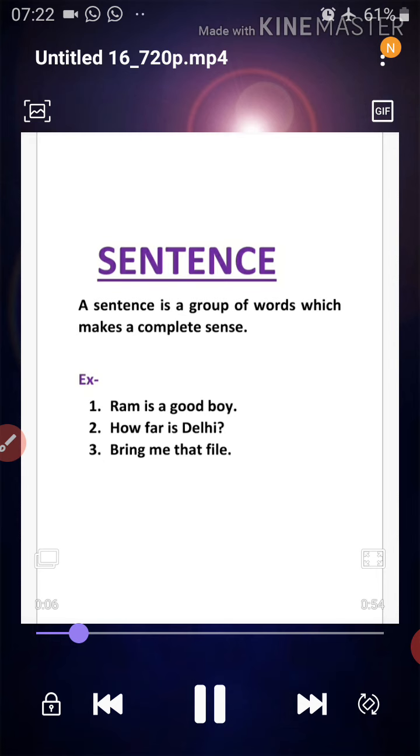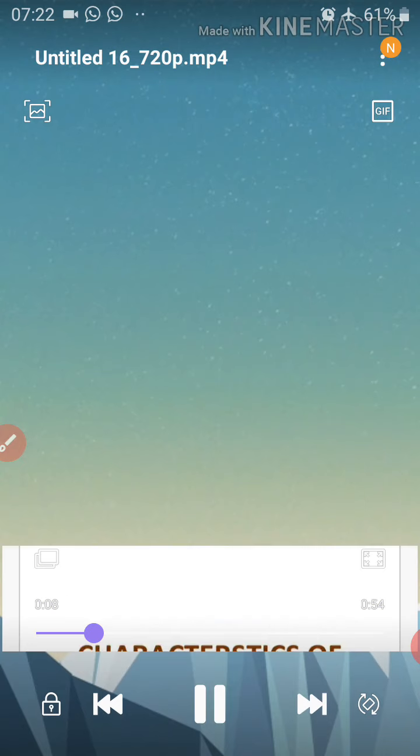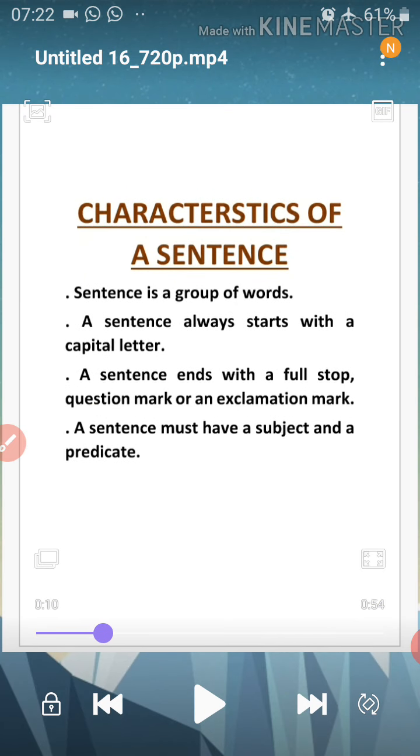Now let's move on to the next part of a sentence. Let's see what are the characteristics of a sentence. First of all, a sentence is always a group of words. This is a characteristic of a sentence. A sentence always starts with a capital letter. Whenever we start a new sentence, we always start the sentence with a capital letter. A sentence ends with a full stop. Okay, this is a full stop.